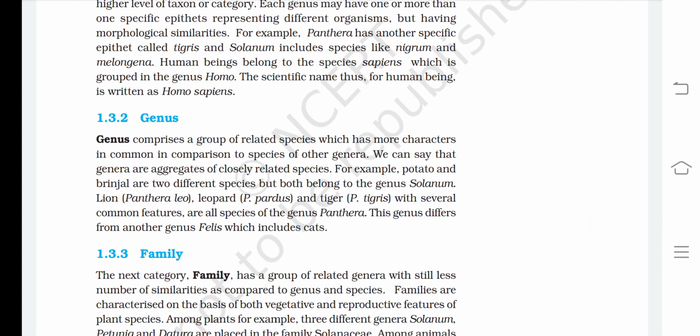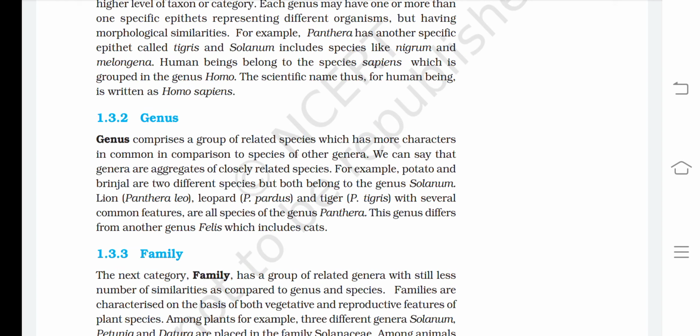Then there is genus. Genus comprises a group of related species which has more characters in common in comparison to species of other genera. We can say that genera are aggregates of closely related species. For example, potato and brinjal are two different species but both belong to genus Solanum.